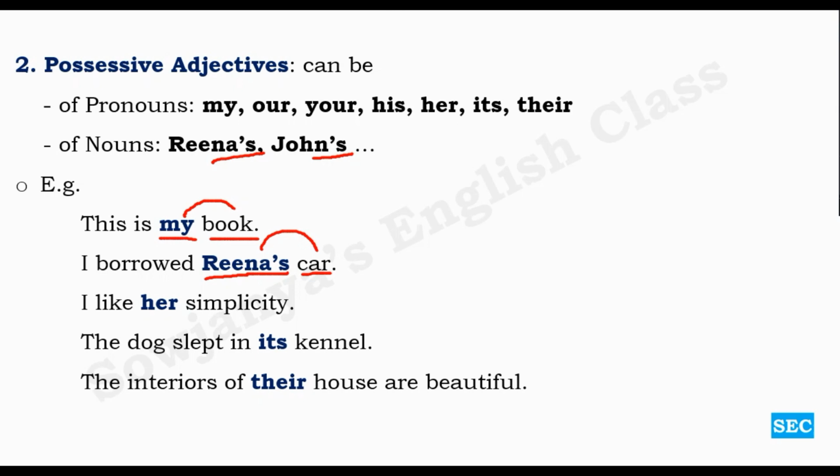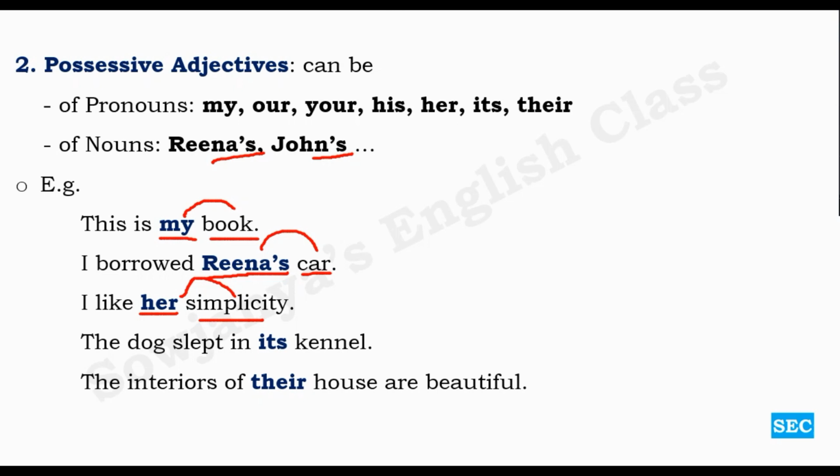Rena's. Okay. Actually this is a possessive of a noun which is acting as an adjective. What is the duty of an adjective? To give more information about a noun. What car? Rena's car. So this possessive of a noun is acting as an adjective, determining the noun car. Her simplicity. Her what? Simplicity. So simplicity is the noun that is being determined by this possessive adjective her.